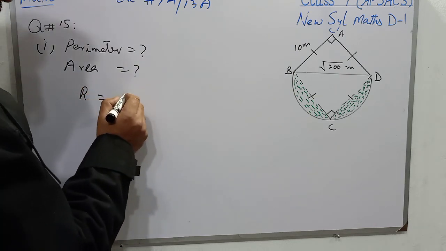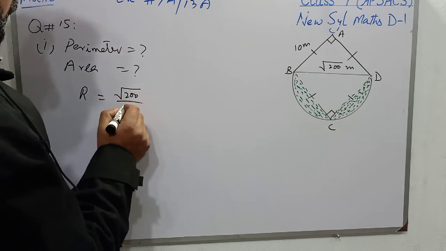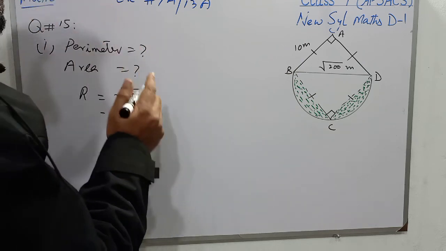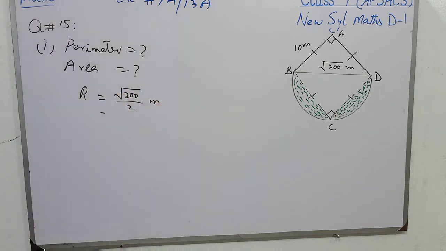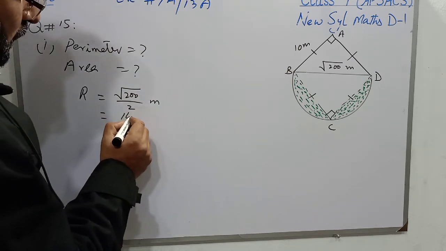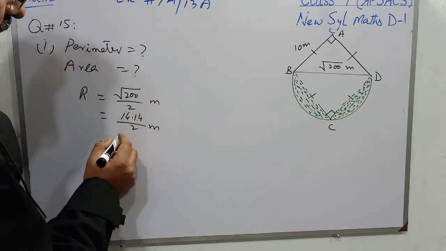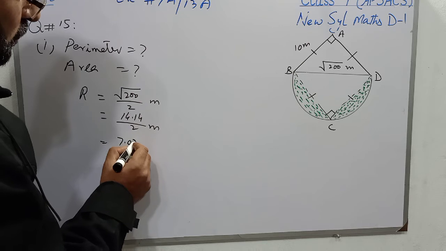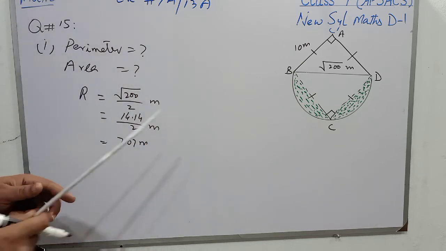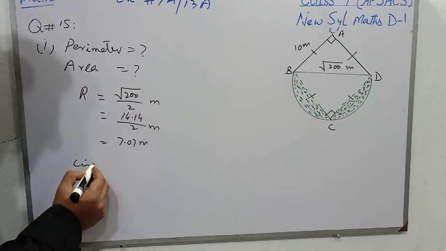So it is written as radius equals square root of 200 over 2, because under root 200 is the diameter. When we find the square root of 200, it will be 14.14 over 2 meter, and when it is divided by 2, we get 7.07 meter as the radius of this semicircle. Now students, we will find the circumference of the semicircle.